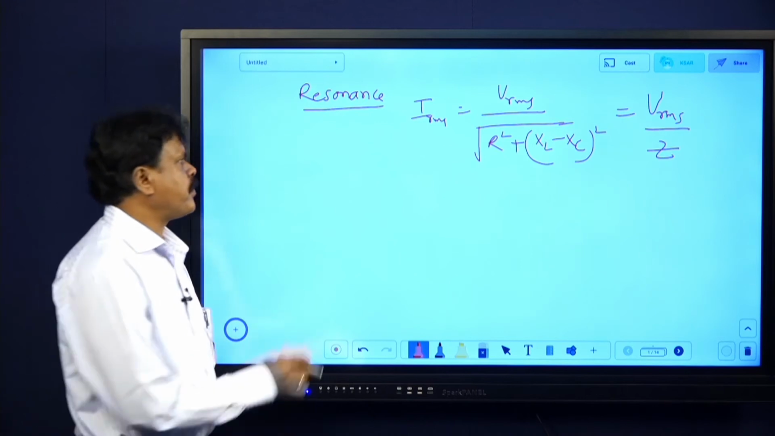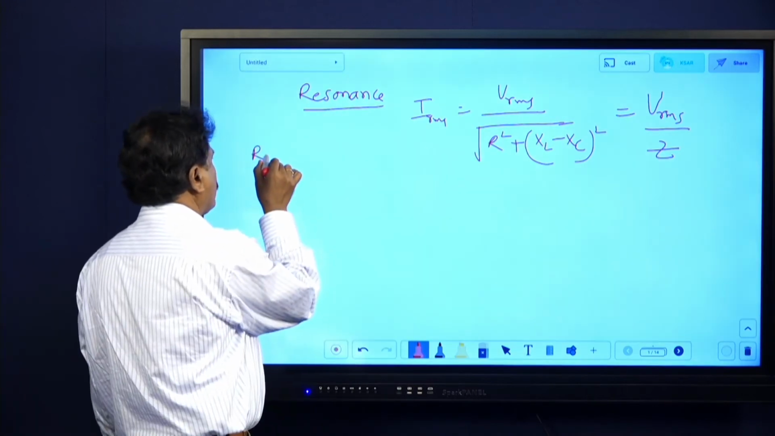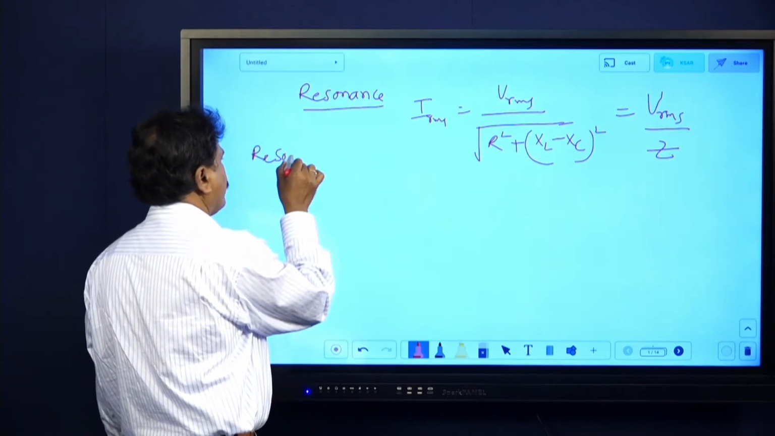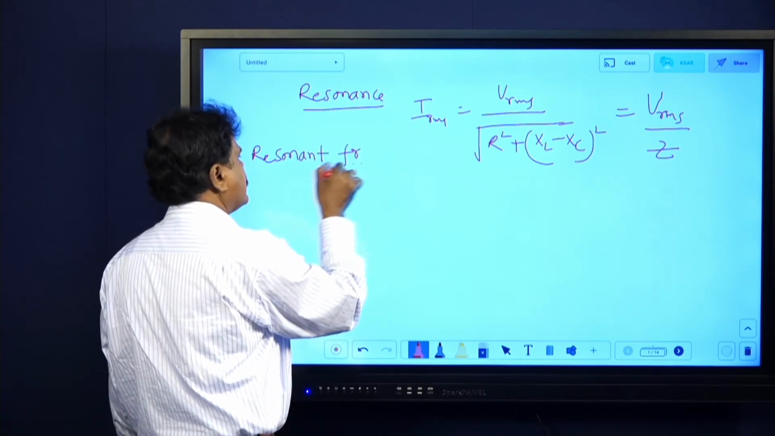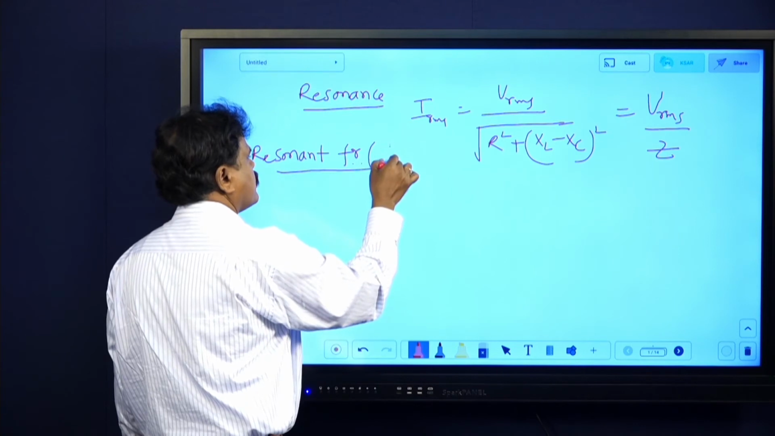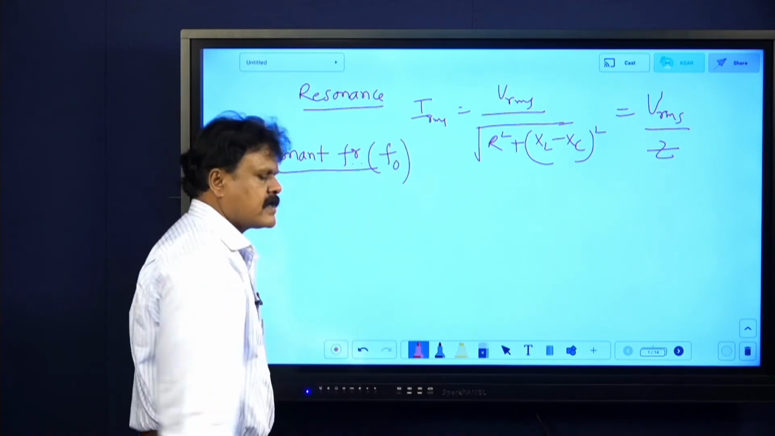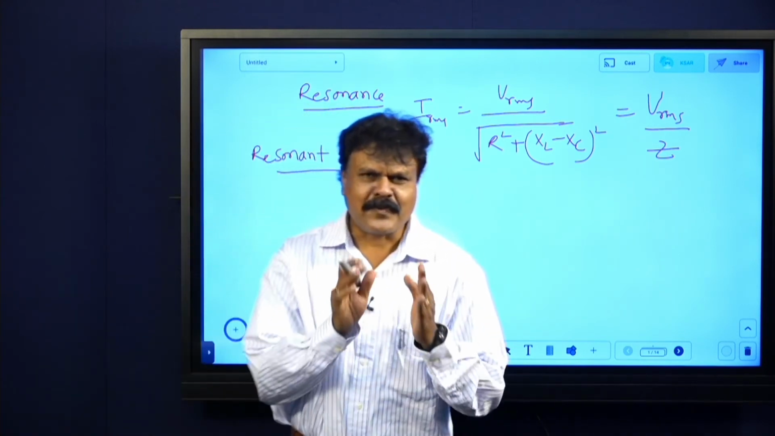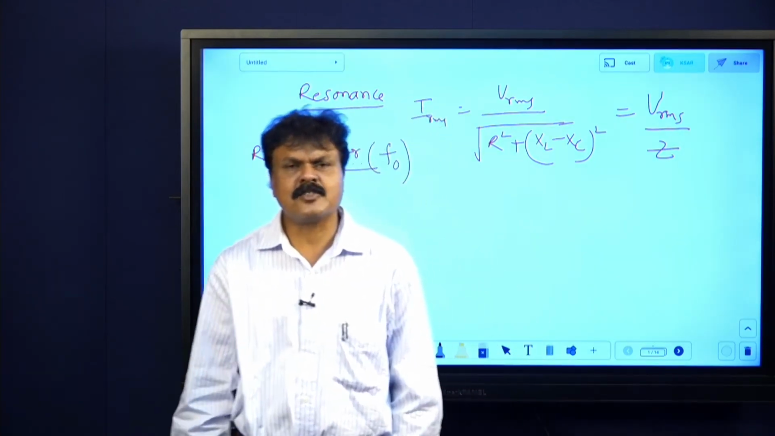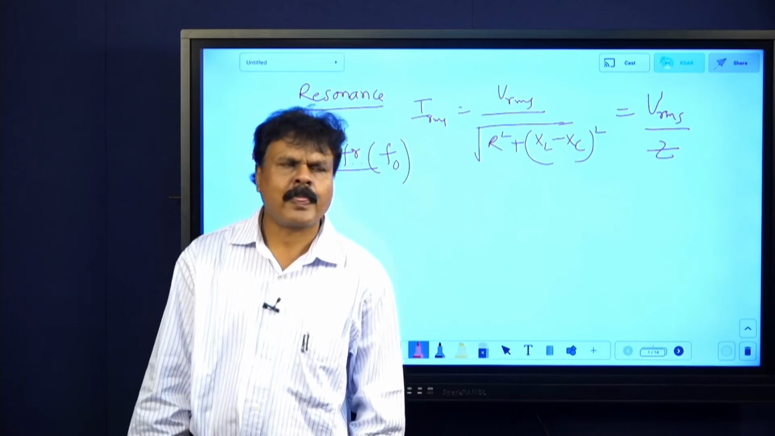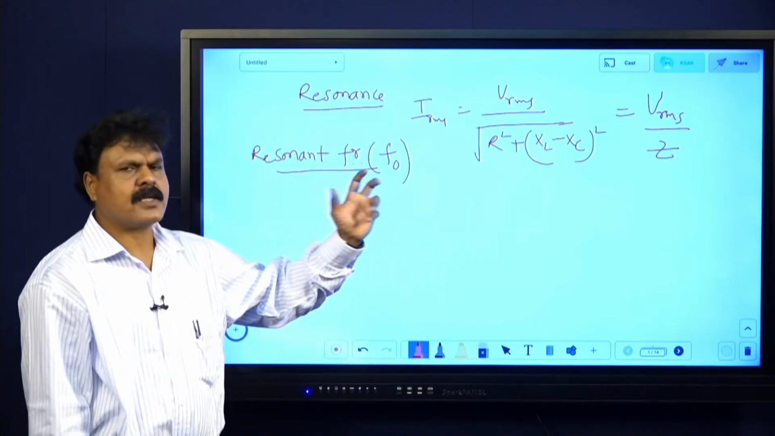Resonant frequency. ನೋಡ್ಕೊಳ್ಳಿ again ತುಂಬ important questions. Resonant frequency means the frequency at which current through the circuit is maximum. That is called as resonant frequency. ಅರ್ಥ ಆಗ್ತಾ ಇದೆಯಾ? The frequency at which current through the circuit is maximum. That is called as resonant frequency. Okay. So now expression for resonant frequency.